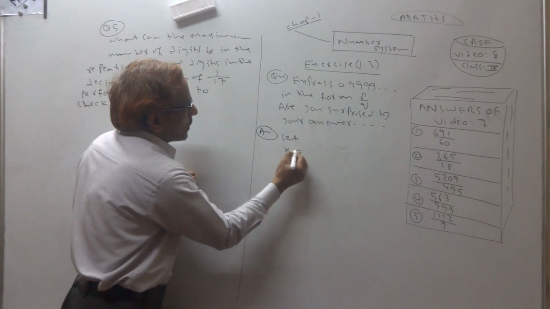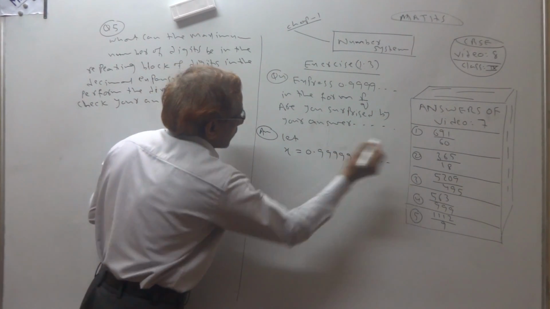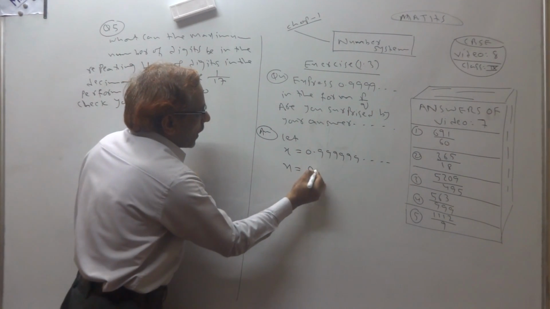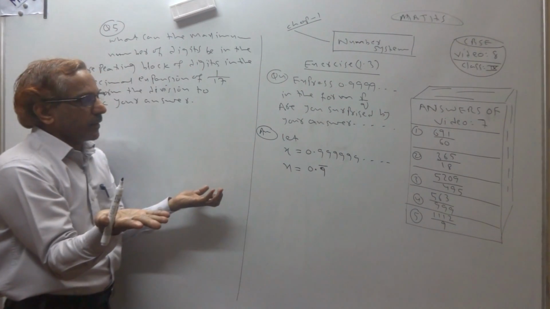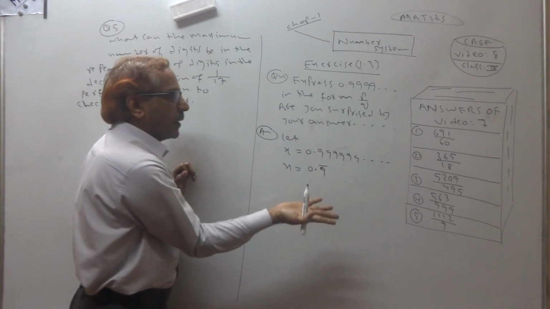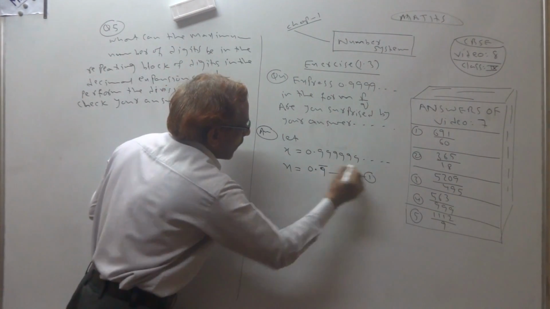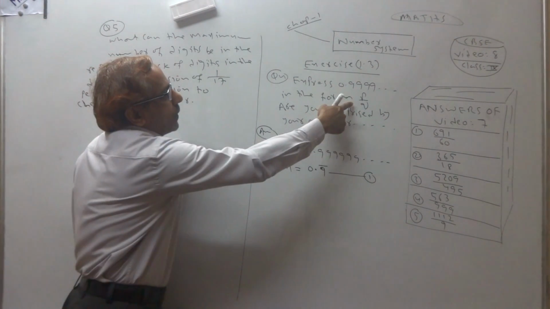First we suppose it is x. 0.99999 like that. So we can write this as 0.9 bar, because 9999 means 9 bar. Then you know the method how to convert this into p by q.